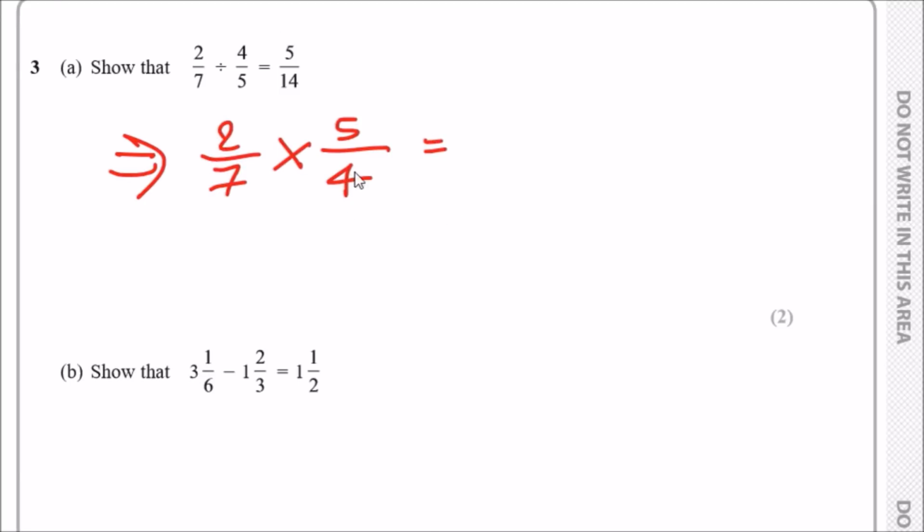So 2 and 4 are both in the same times table, so we can divide them both by 2. This results in a 1 and this results in a 2. 5 and 7 are not in the same. 1 and 7 done, 5 and 2 done. And that's it. Now we just multiply horizontally.